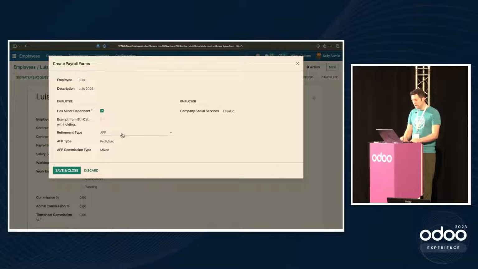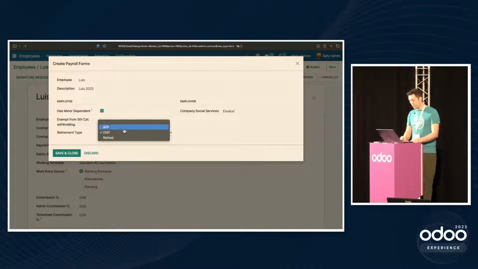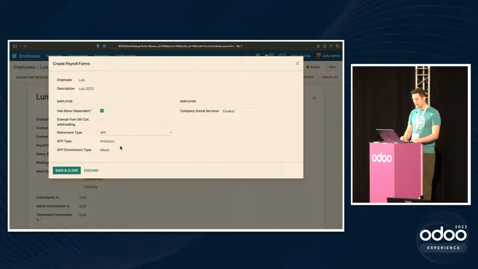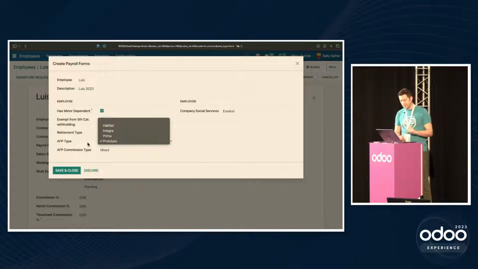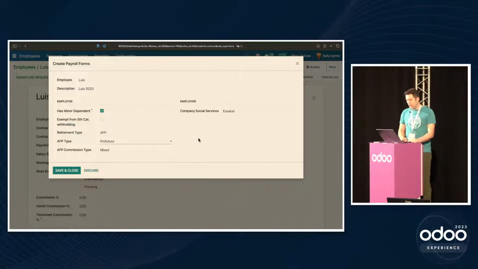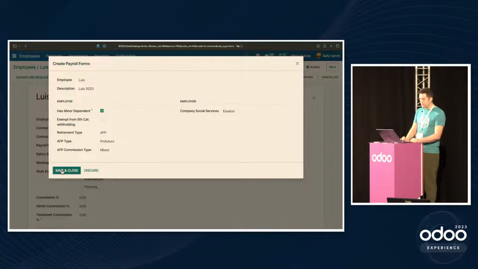We're not going to use that. Under retirement, we have a couple of different options here, and the form will update and change depending on what you have. Likewise, we have a variety of these AFP types, which we'll get back to towards the end of the talk. We'll put a pin in that. And over on the company services, social services here, we have the government provided one or a private provided one. So let's go ahead and save it like that.